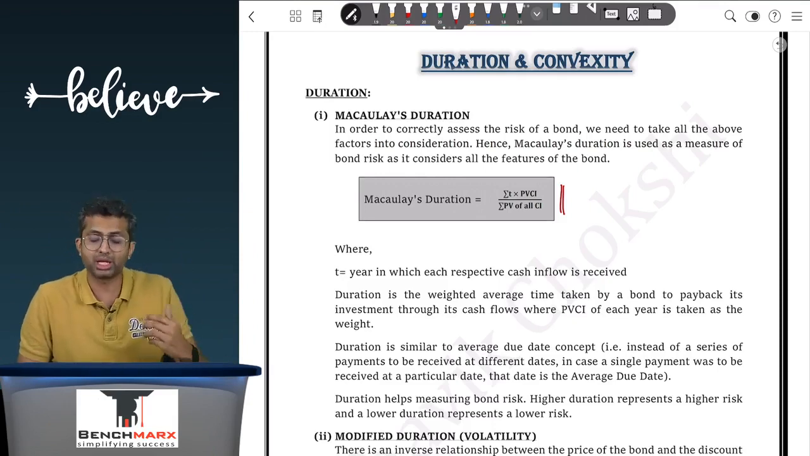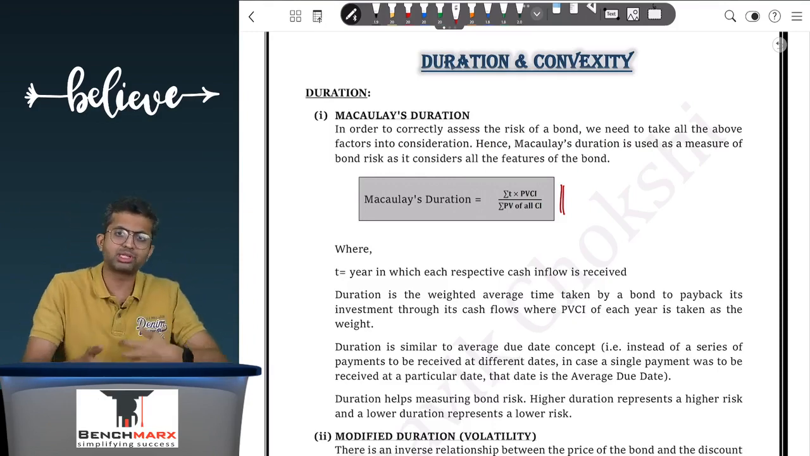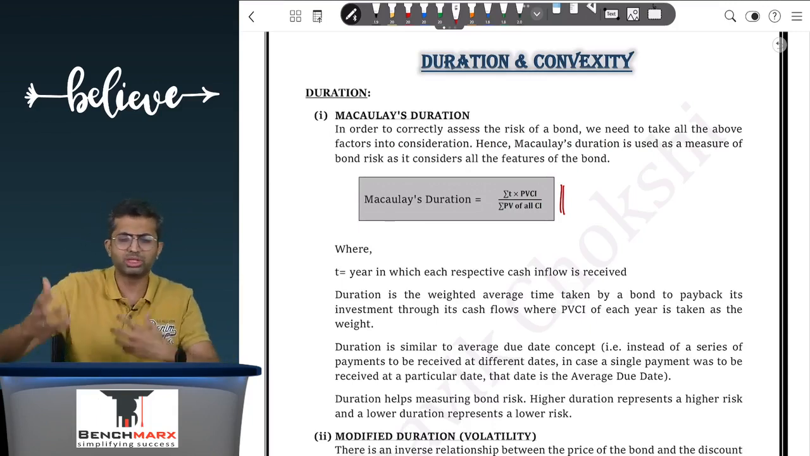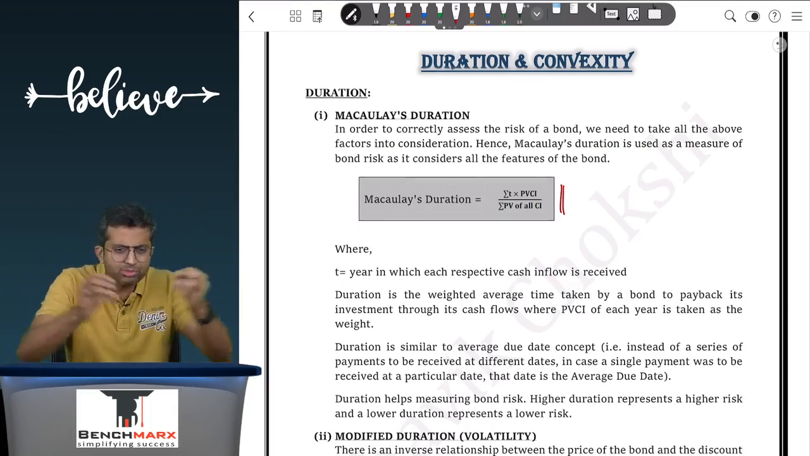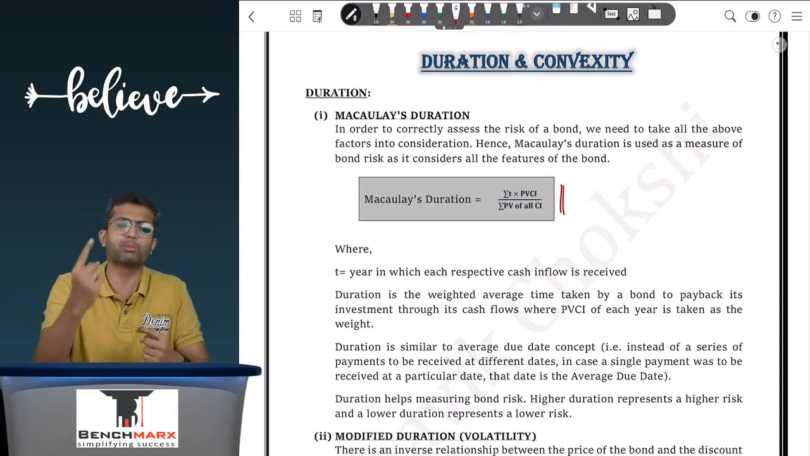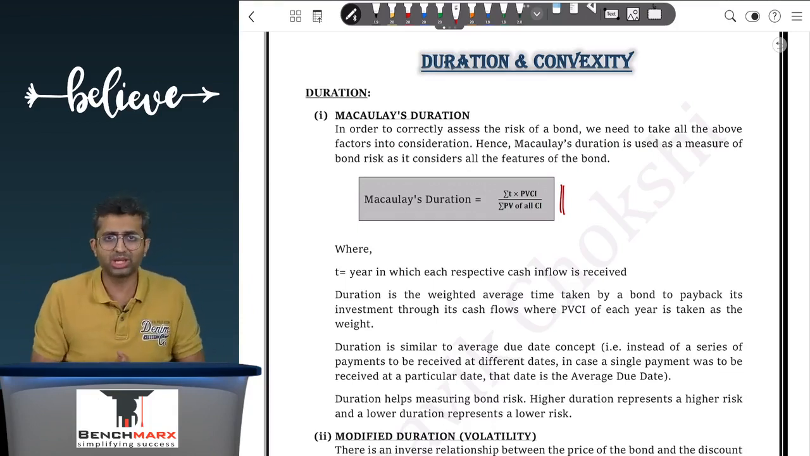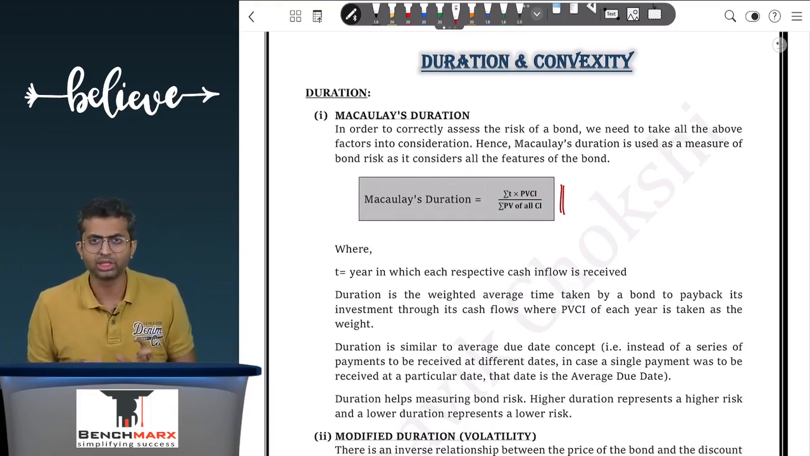However, if it's a coupon bearing bond, then there will be some money which is received in year 1, some money which is received in year 2, some in year 3, and so on. So instead of receiving these monies at different points of time, if a single amount is paid at a single date, which date would that be? That is represented by duration.